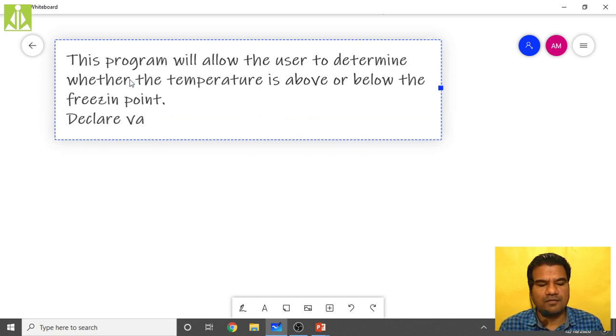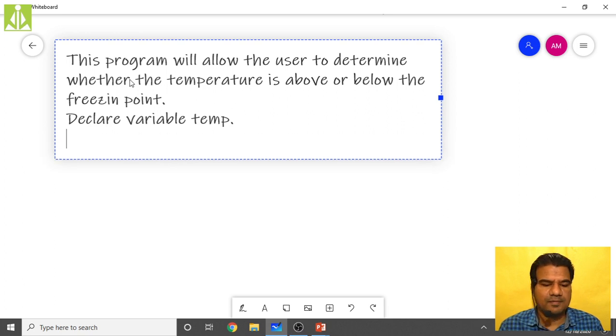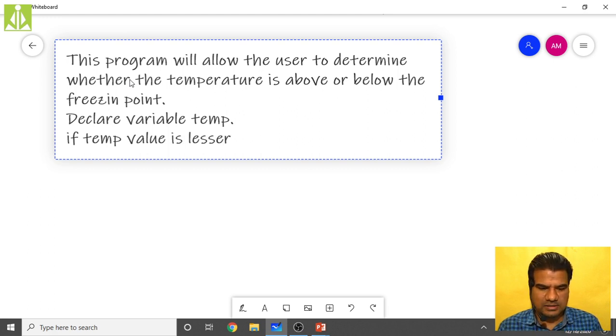Next, declare variables. Only one variable is enough, I think: temp. Then, if temp value is lesser than 32 degrees Fahrenheit, then print a message.